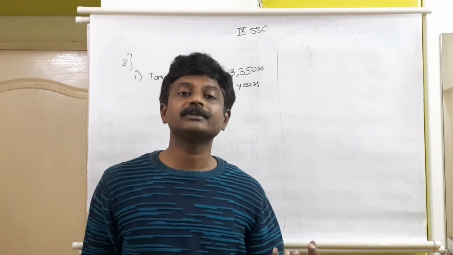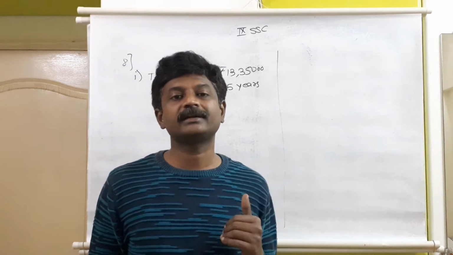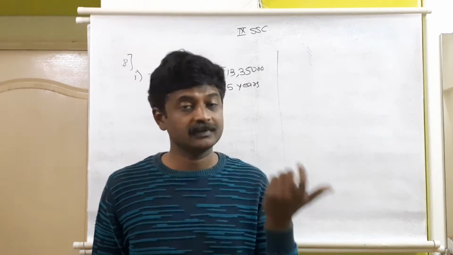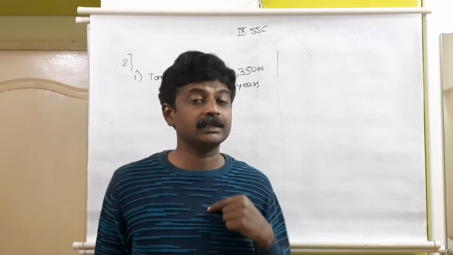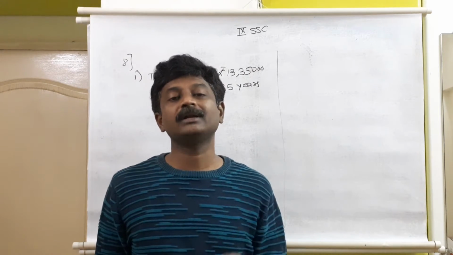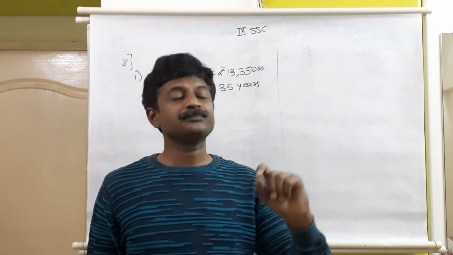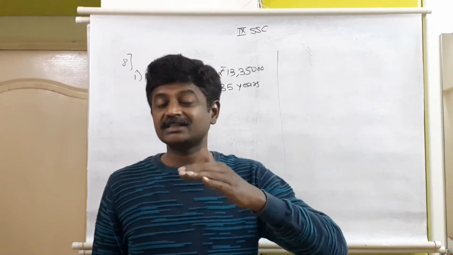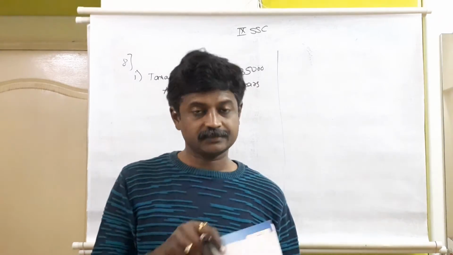If we subtract 2.5 lakh from 13 lakh 35,000, the remaining amount is more than 10 lakh. So as this amount is more than 10 lakh, with the help of the first table, if the amount is more than 10 lakh, 30% will be the income tax rate on the amount above, plus for the first 10 lakh rupees, 1,12,500 rupees will be the basic tax, and on the remaining, 30% will be charged.